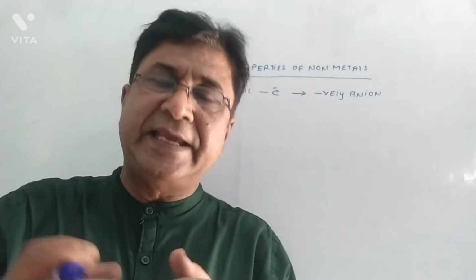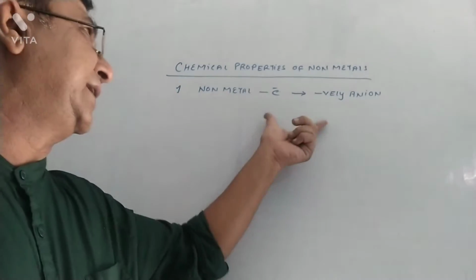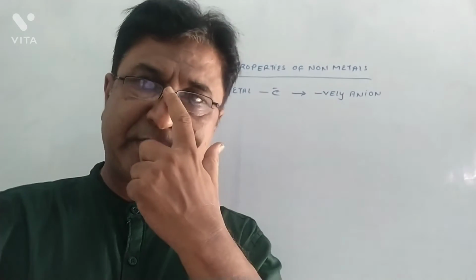If negative charge is gained, the atom becomes a negatively charged ion, that is called an anion. So this is the one thing you remember.